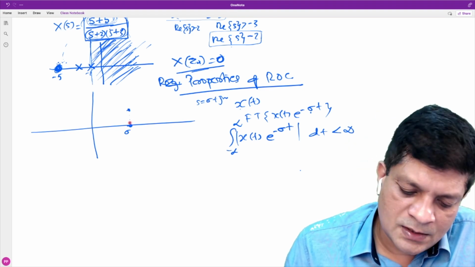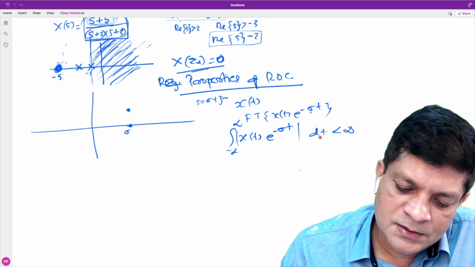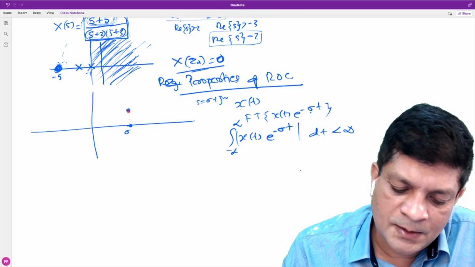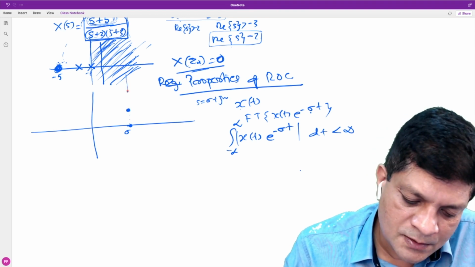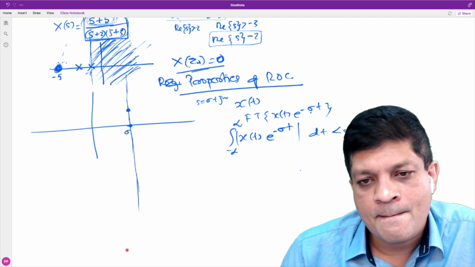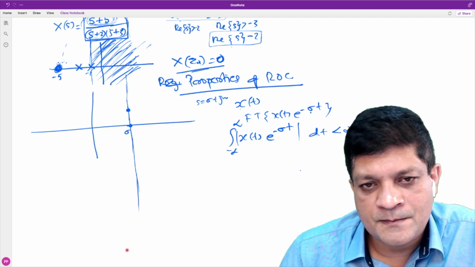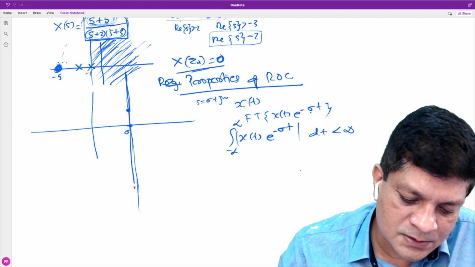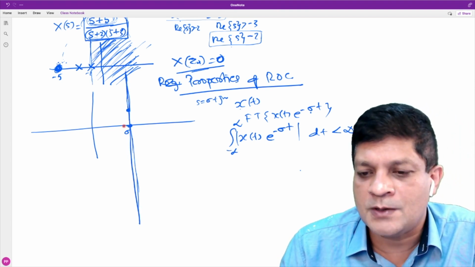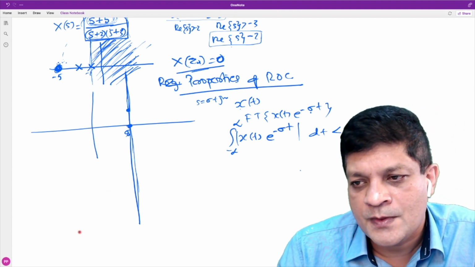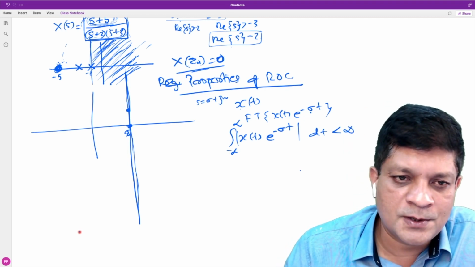Now, suppose this converges for this value. If the Laplace transform exists at this point, can we say that if you consider any point along this vertical line, the Laplace transform exists? Is it true? Yes, sir. Because if you consider any point along this line, its real part is the same, sigma naught in this case. So that is the first property of Laplace transform.